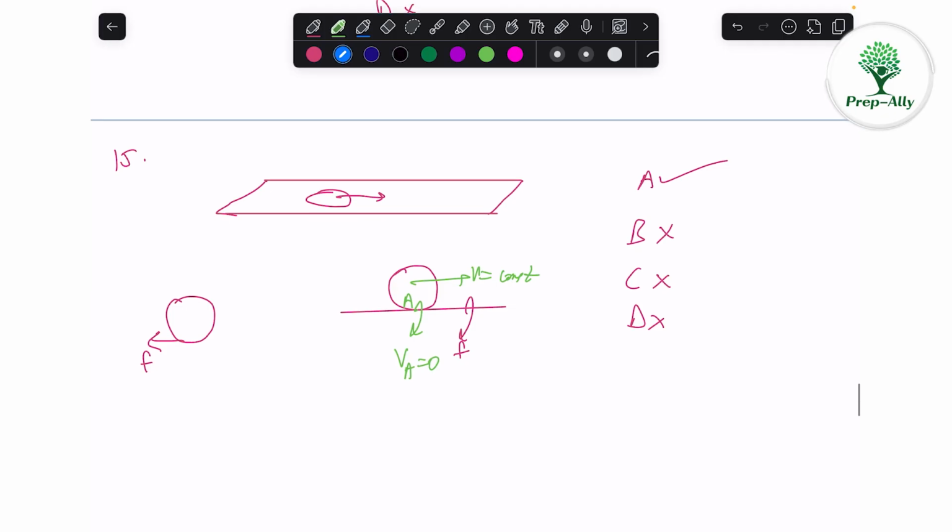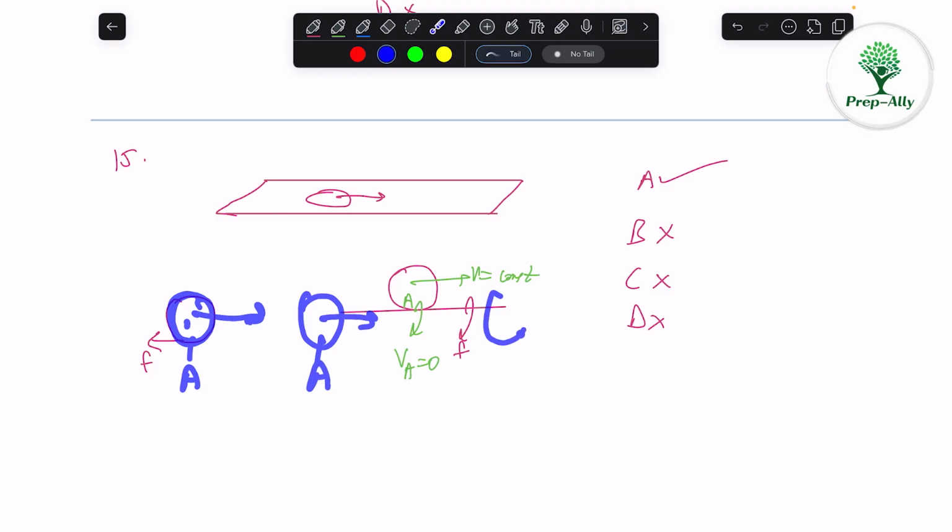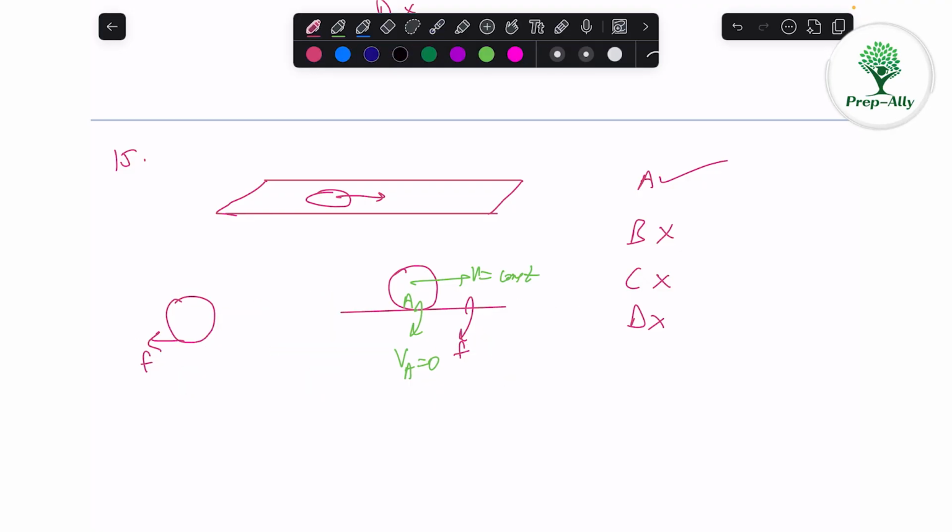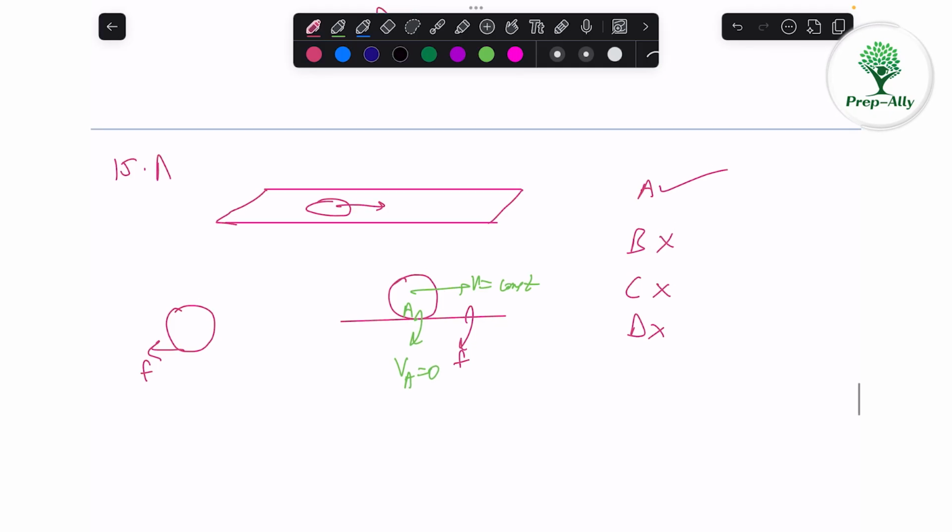If you hold the coin in your two hands from here to here, I can just draw it. Okay, like this. This is the coin, and if you hold it here and here without rotating it, and you just slide it by your hand like this, so this point A is here, A is again here, just keep on moving, A is still here, then obviously this part is sliding and friction will act there. So friction can act on round surfaces also, because some very small portion of the round is flat only. So D is incorrect. The correct answer for 15 is A.